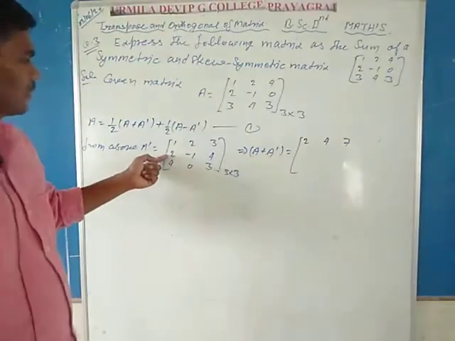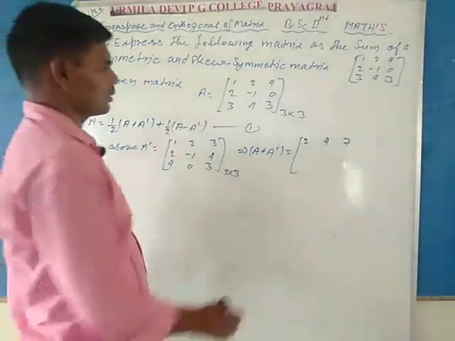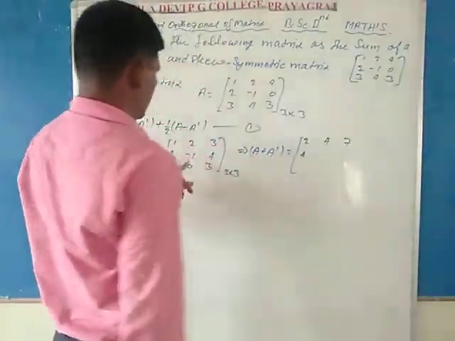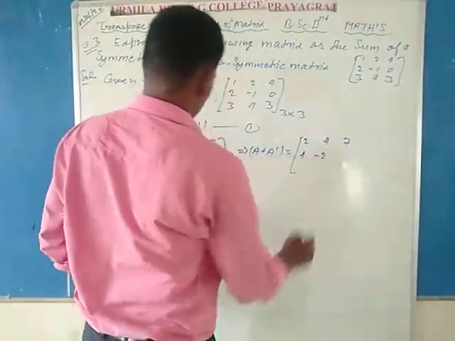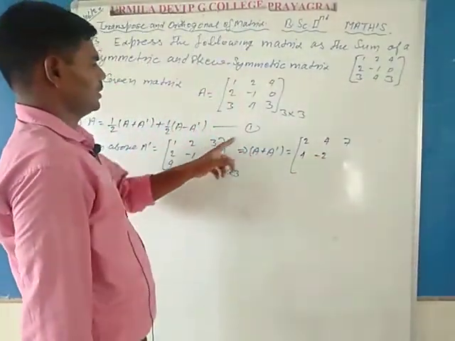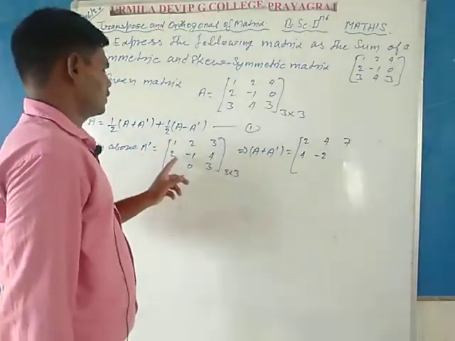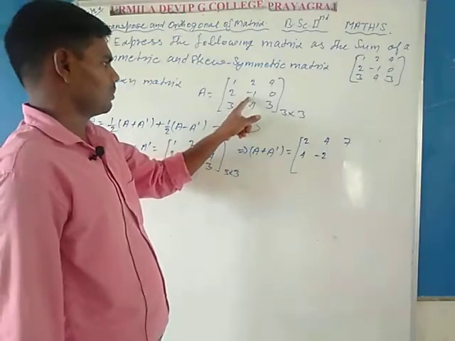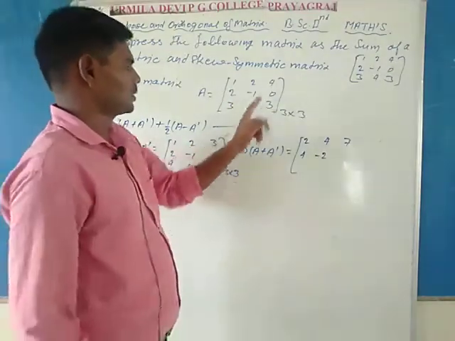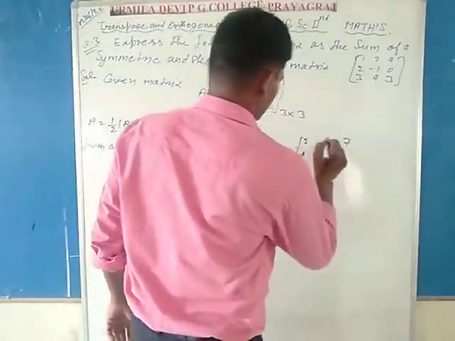Second row, 2 adding with 2 is equal to 4, and minus 1 adding with minus 1 is equal to minus 2, and 4 plus 0 is equal to 4.